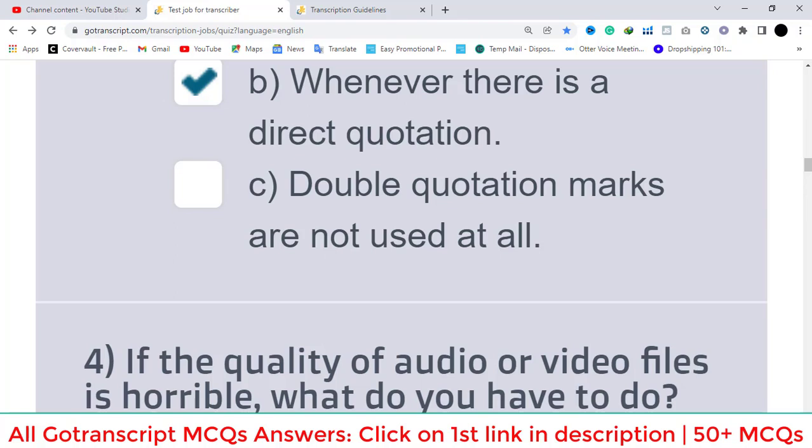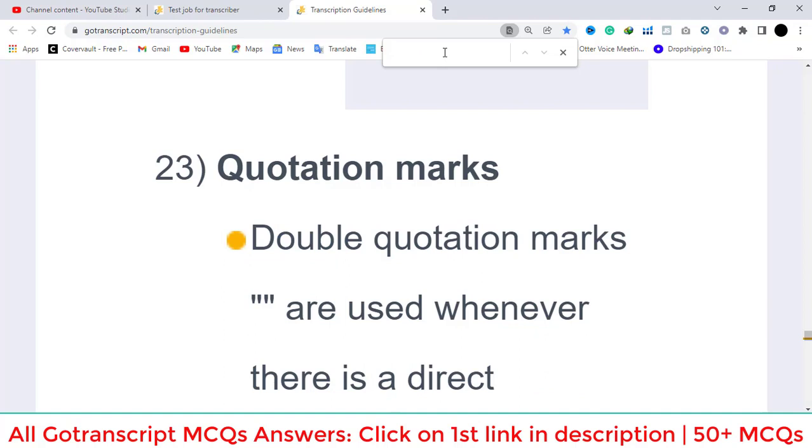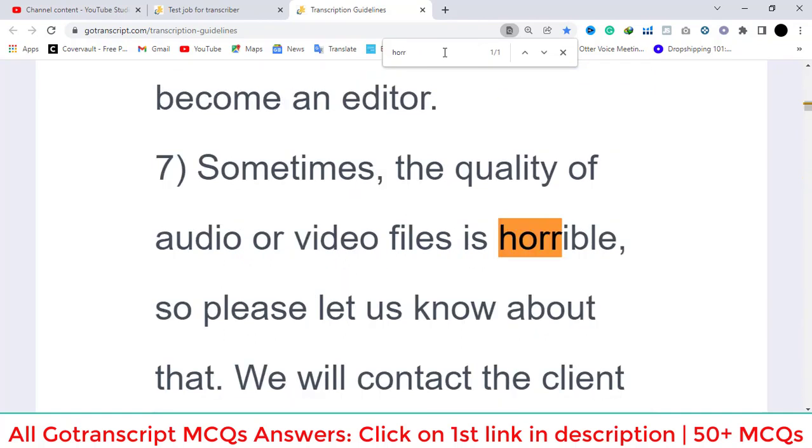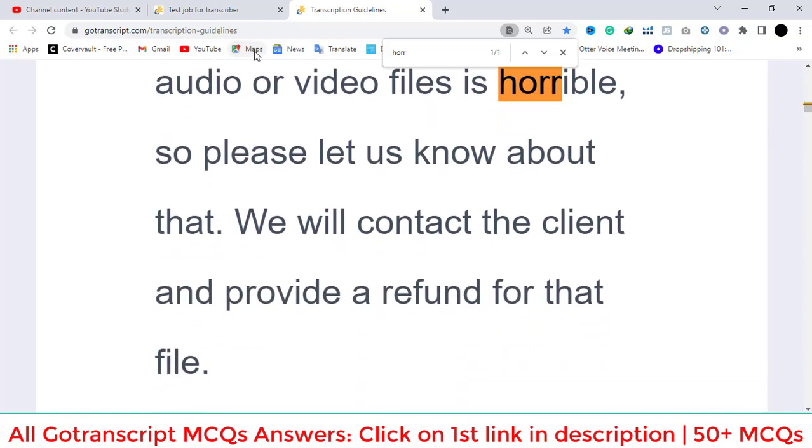Fourth question is, if the quality of the audio or video file is horrible, what do you have to do? Go to the guidelines and search with the keyword horrible. Okay, sometimes the quality of the audio or video file is horrible, so please let us know about that. We will contact the client and provide a refund for that file.